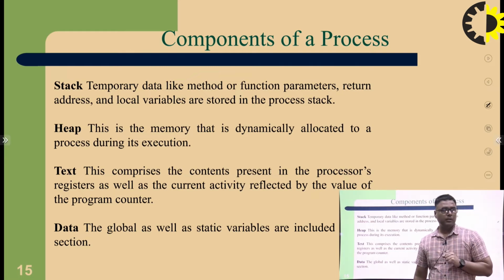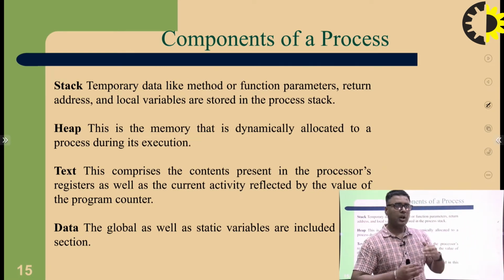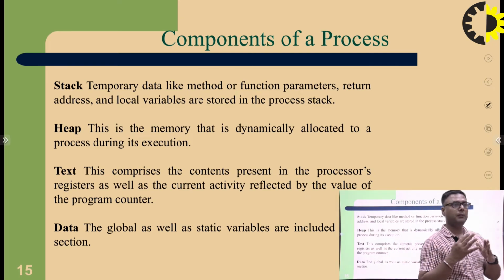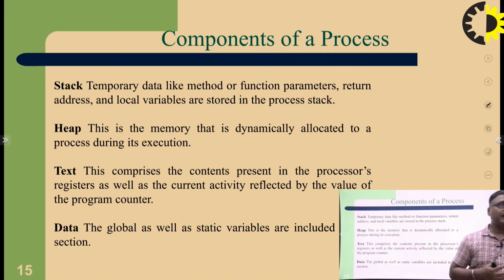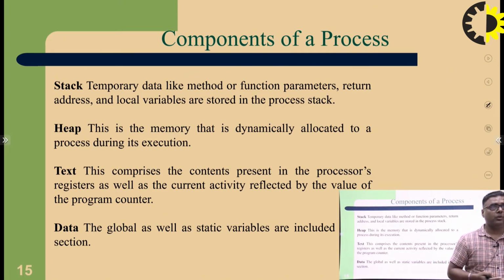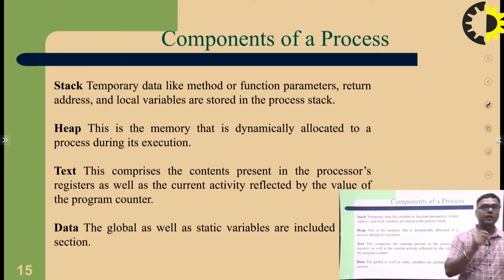Components of a process. What is a component? It means how to divide a process into 4 parts. A process is basically divided into 4 parts: stack, heap, text, and data. Stack: temporary data like method or function parameters, return address, and local variables are stored in the process stack. Heap: this is the memory that is dynamically allocated to a process during execution time. Dynamic memory allocation is provided at execution time.